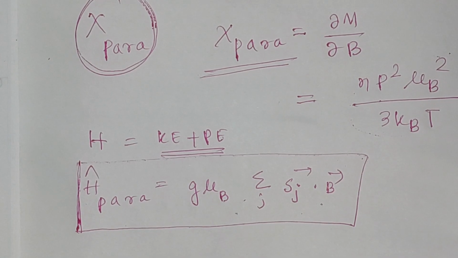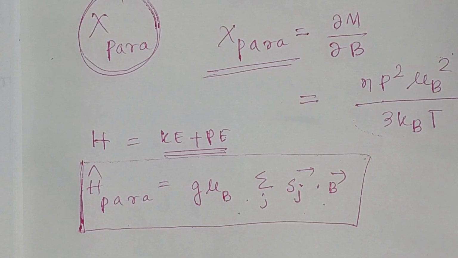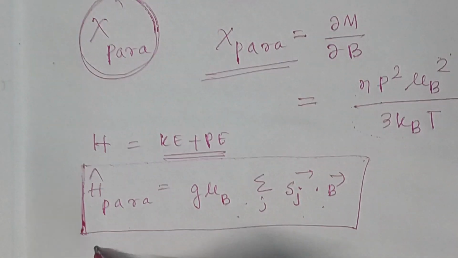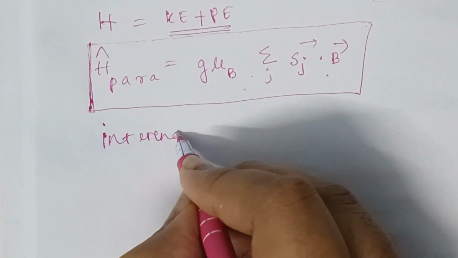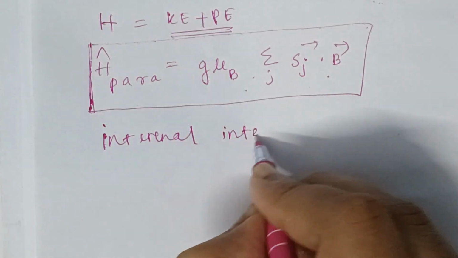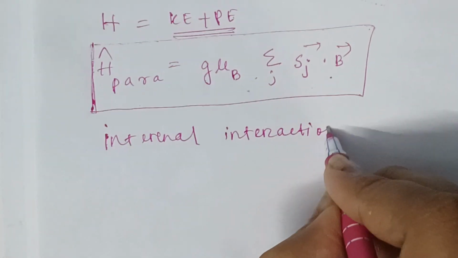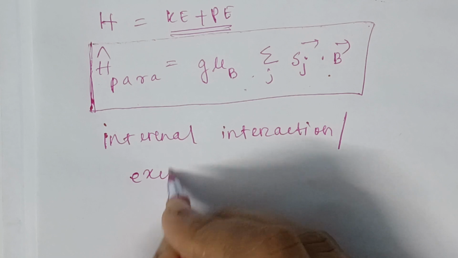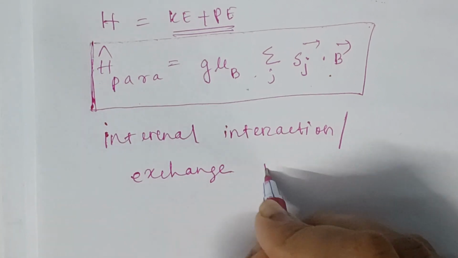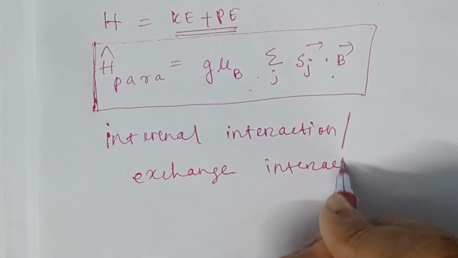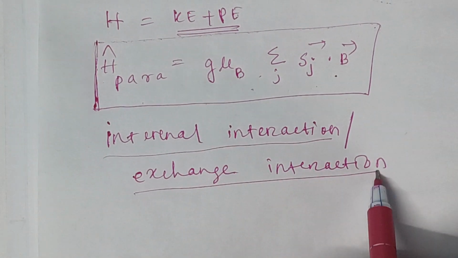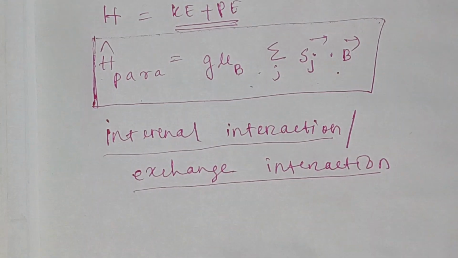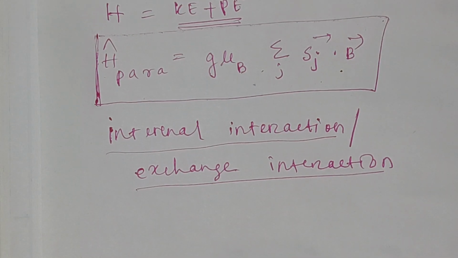But in the case of a ferromagnetic material, there exists an internal interaction, called the exchange interaction.